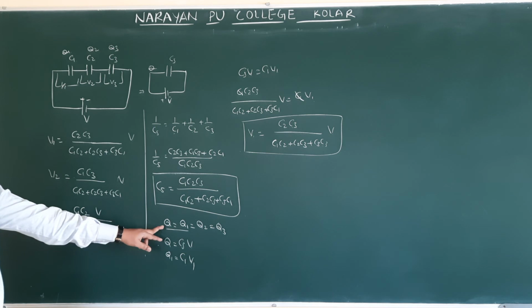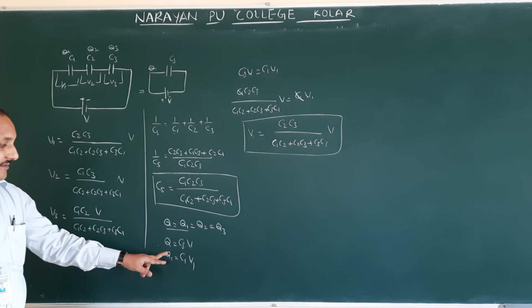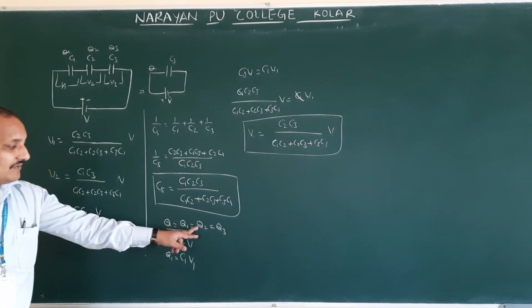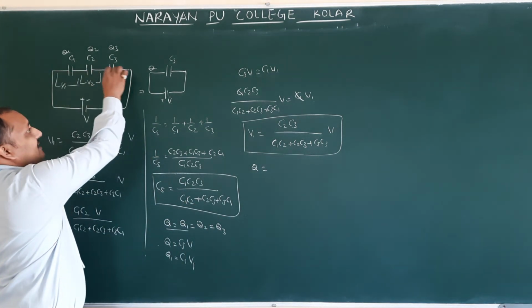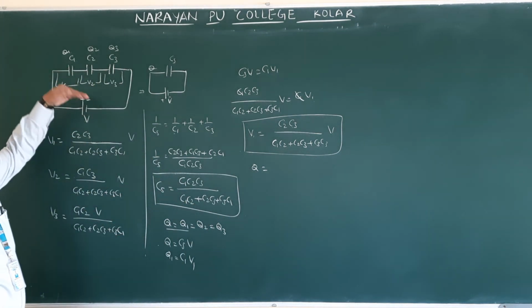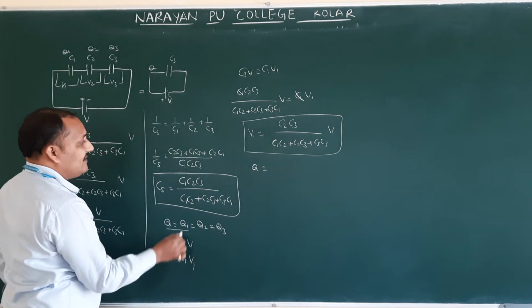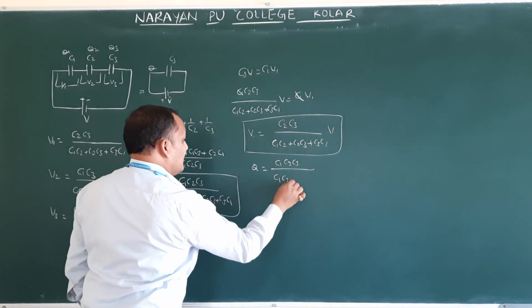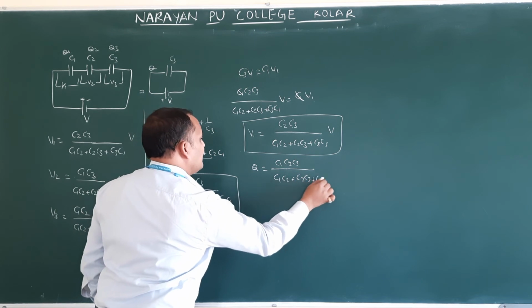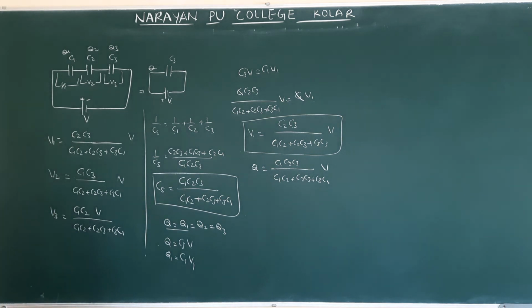Now, what is charge? Charge means CS into V. The charge Q is equal to Q1, Q2, Q3. The total charge will be the same as the charge on C1, C2 and C3. So Q is equal to C1 C2 C3 by C1 C2 plus C2 C3 plus C3 C1, into V. This is the total charge on the three capacitors.